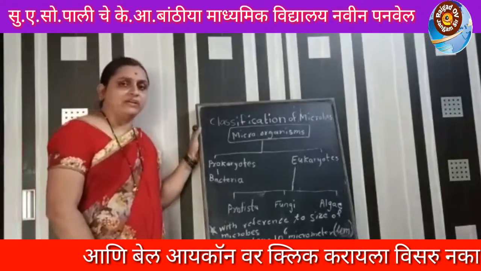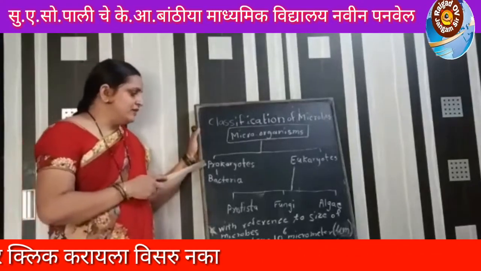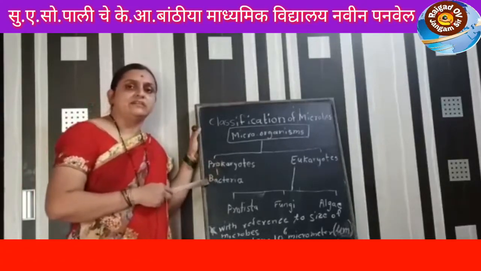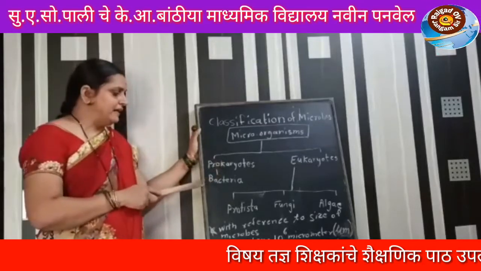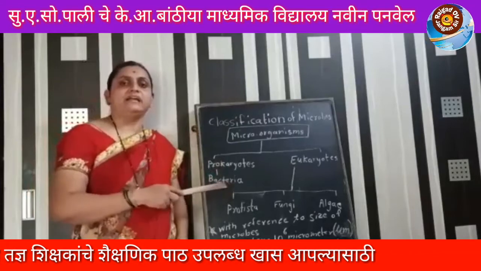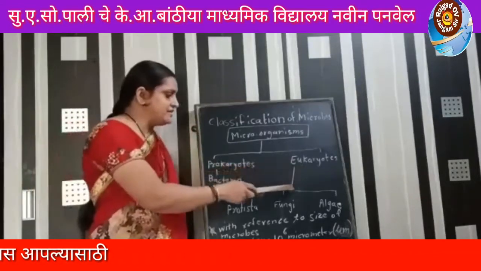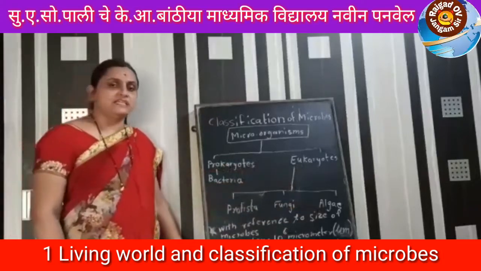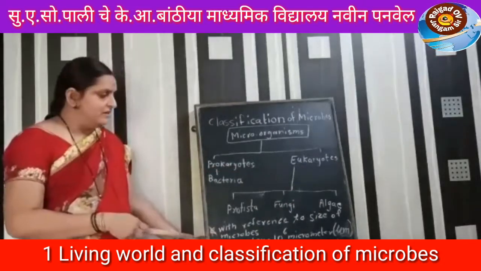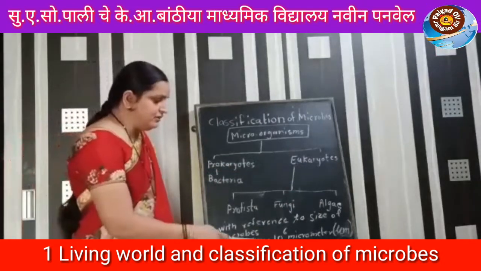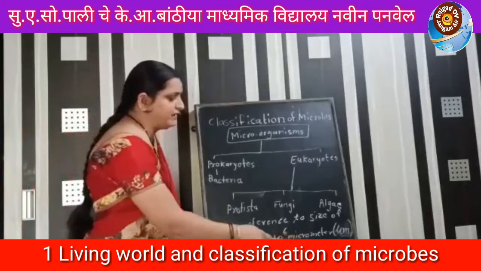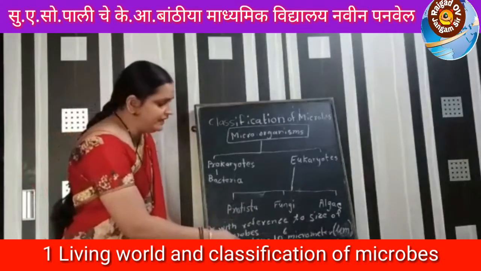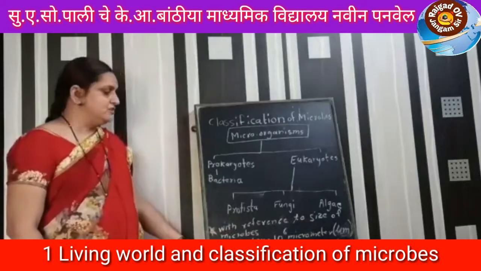We study microorganisms in this classification. The first is the prokaryotic, and an example of prokaryotes is bacteria. Bacteria are prokaryotic and unicellular. Then eukaryotics are divided into the kingdom Protista, fungi and algae. Their size is extremely small, so we can refer to the scale: 1 meter is equal to 10 raised to 6 micrometers, that is known as micrometer, and 1 meter is equal to 10 raised to 9 nanometers. They are very small in size.